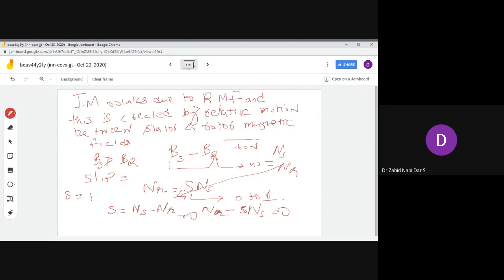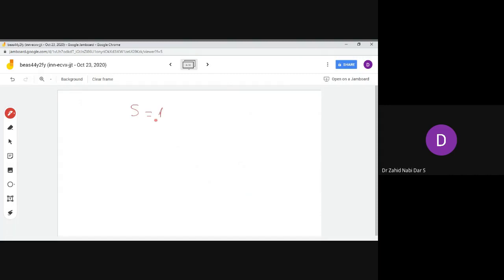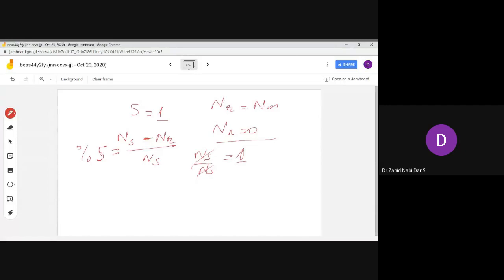Now at what time would your slip be equal to 1? Slip is basically ns minus nr divided by ns. This is your percentage slip. So your slip would be equal to 1 when your nr is equal to 0. That is the mechanical motion, the rotor motion. In some books they write nm for nr also. So this is the mechanical motion, the rotary motion.